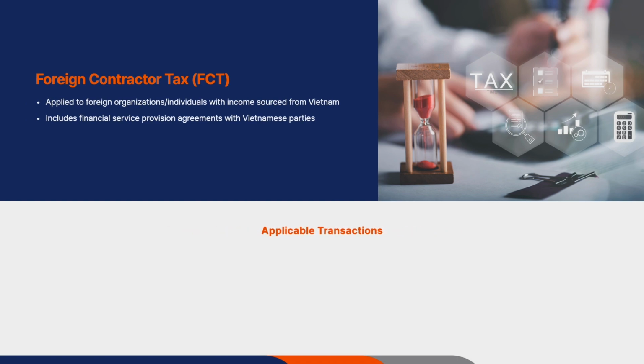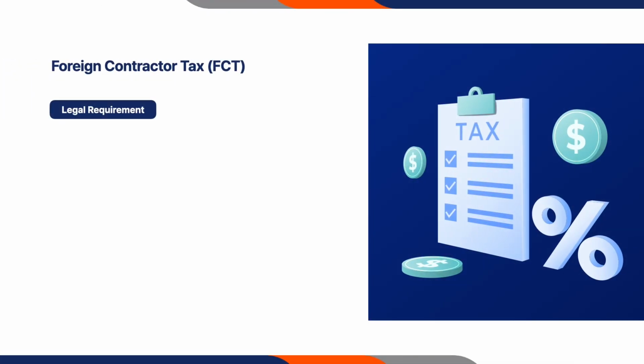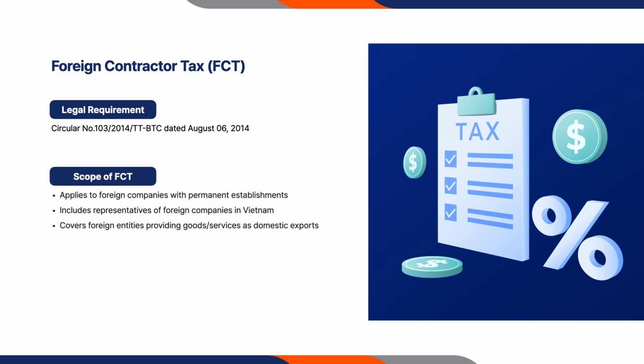Foreign Contractor Tax (FCT) applies to certain financial transactions or payments to foreign companies, such as lease rentals, insurance, transportation, transfer of goods and securities supplied within Vietnam's borders or linked services provided in Vietnam. Interest, construction, installation with or without the supply of materials, machinery, or equipment, royalties and service fees. Foreign Contractor Tax is a legal requirement by Vietnamese law, per Circular No. 103/2014/TT-BTC dated August 6, 2014.